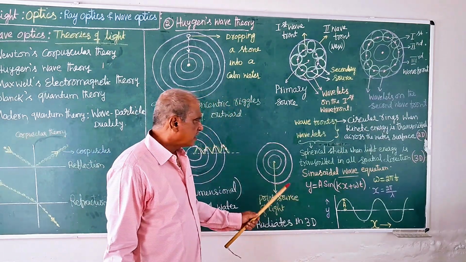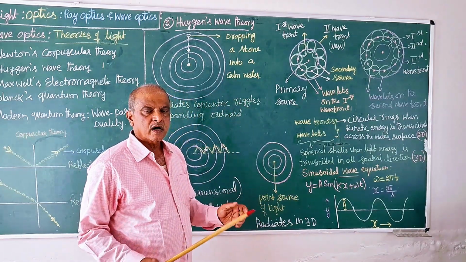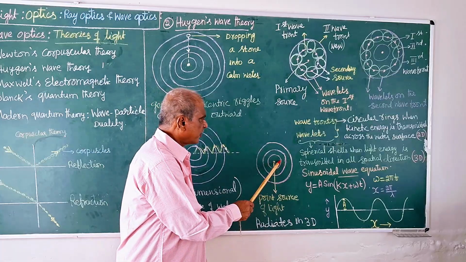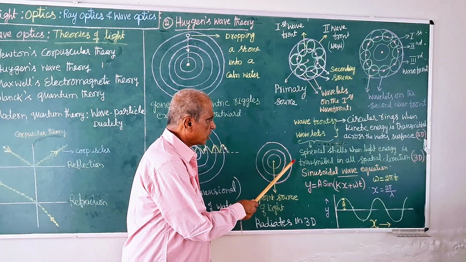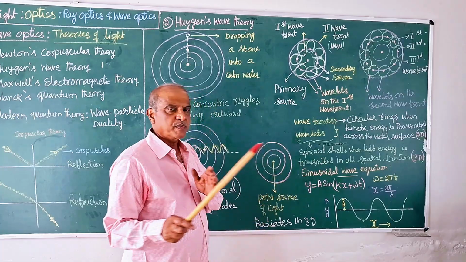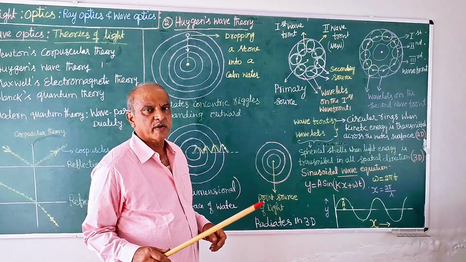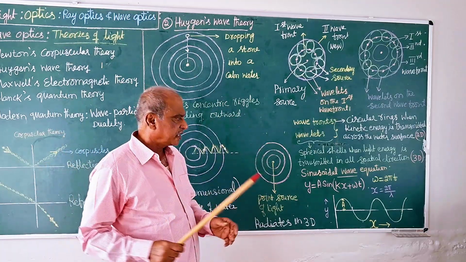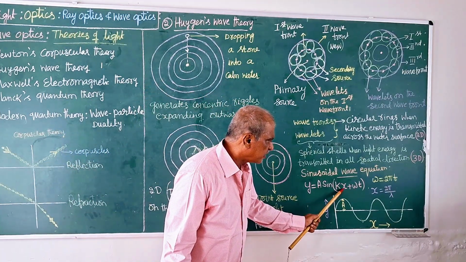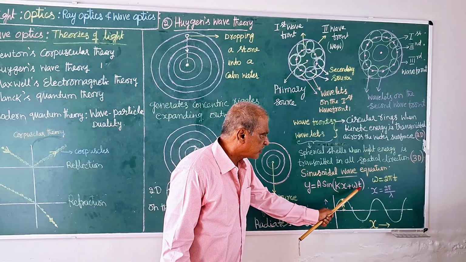We say that x is the linear distance between the wavefront and the point. x becomes more and more as time increases, as it passes through time while passing through space. That is why we say x is the linear displacement of the wavefront with respect to time.